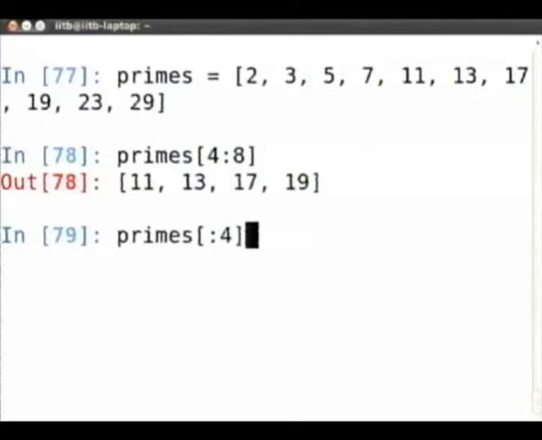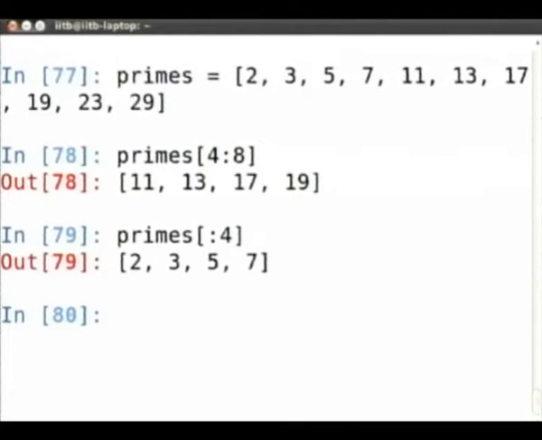How many of you say 2, 3, 5? You're wrong. Because remember, these are indices. 4 is the index. So it should go 0, 1, 2, 3. So you'll have 4 numbers. So this will basically print the first 4 elements of that list. That's one way of thinking of it.